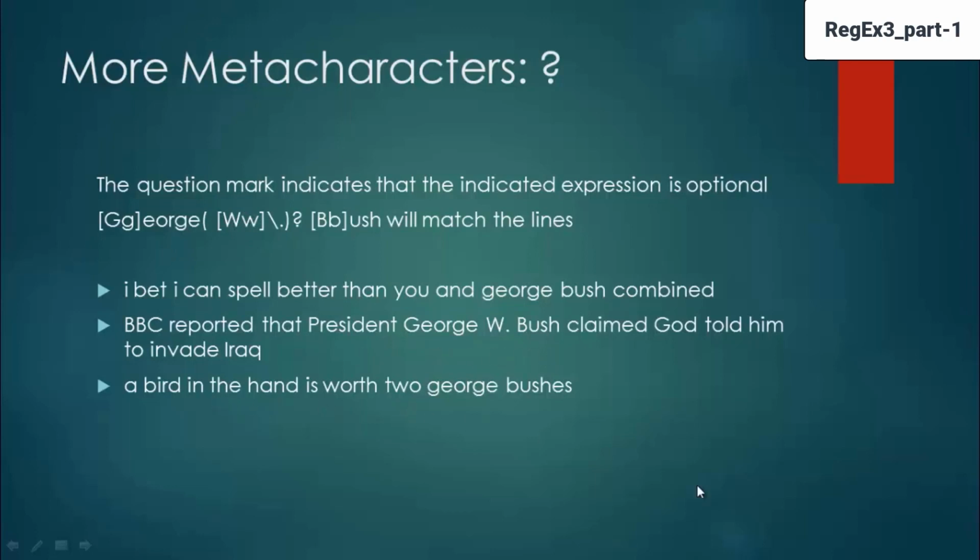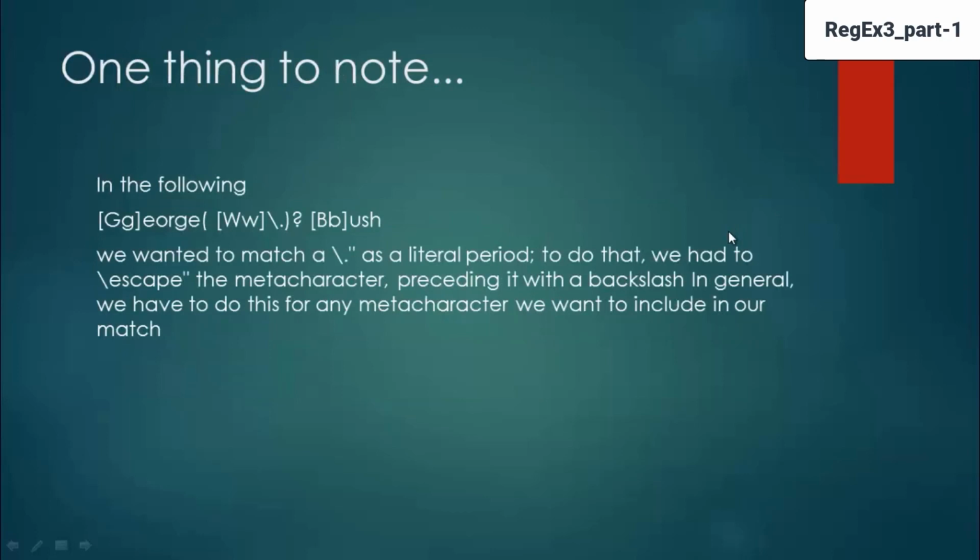A bird in the hand is worth two George Bushes. Again, you are getting sentences which don't have W. So the question mark is used to give optional parts of sentences that need to be extracted.